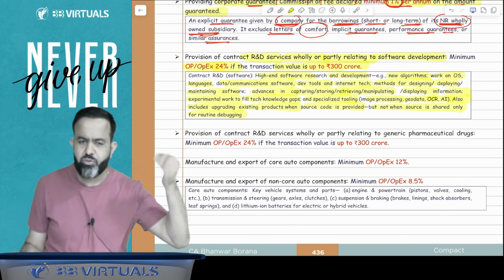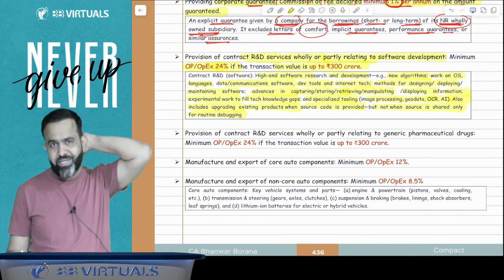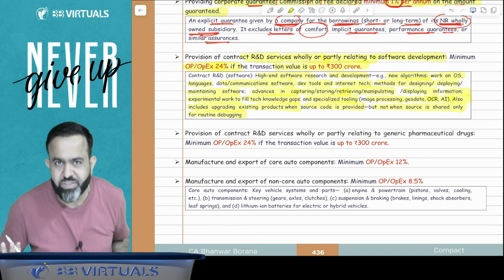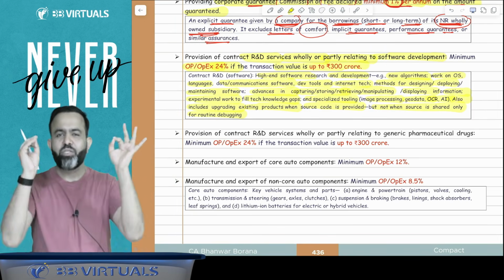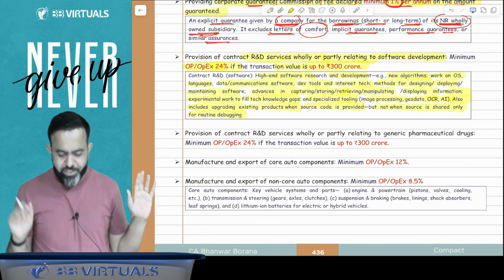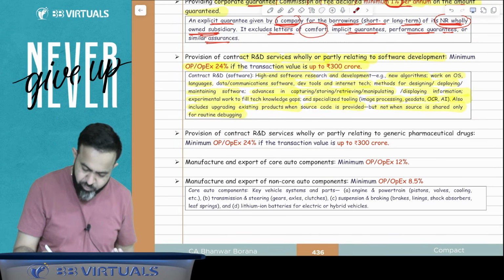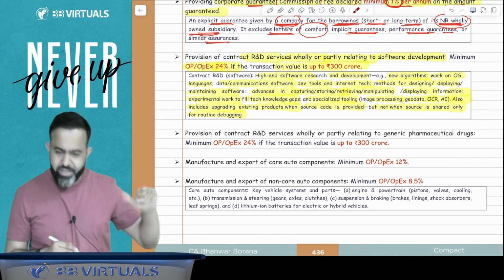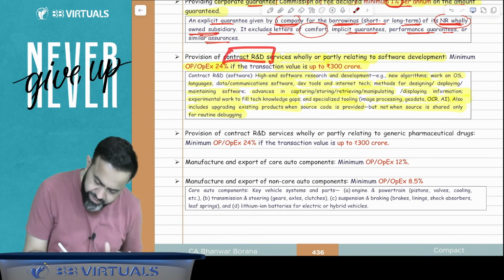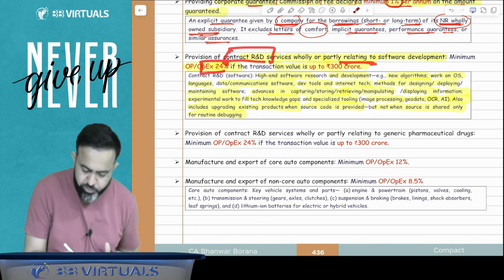Now guys, this is all technical wording you will not be able to understand in the examination. If the examiner gives the question, he will say that the SSC is engaged in research and development related to software development. There is no need to remember everything written here, just what software development R&D means. So guys, in case of software development R&D, you have to declare a profit of 24%.